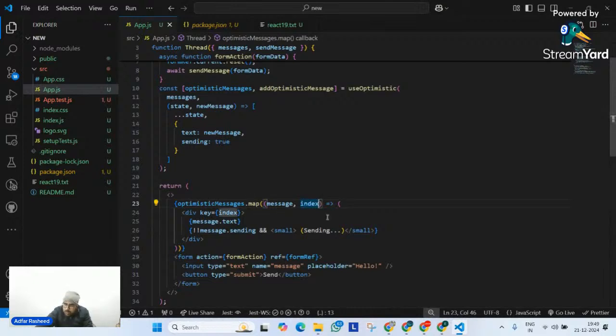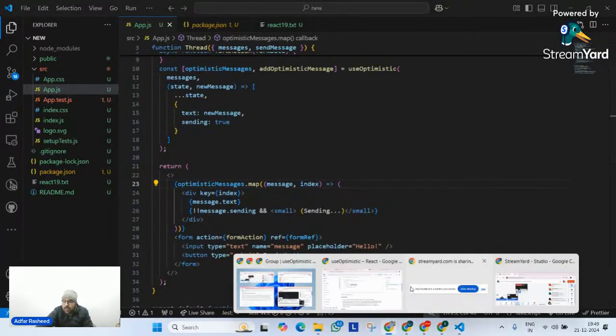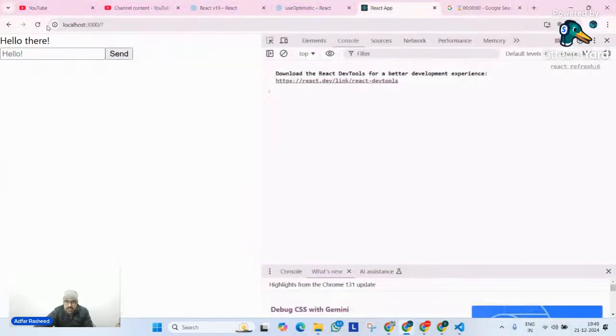Right? So I hope this is completely understood. We are trying to display an optimistic value here. Do we have any questions with this? Give me a quick confirmation. You can clearly see it's working. After 2 seconds, it will display this.